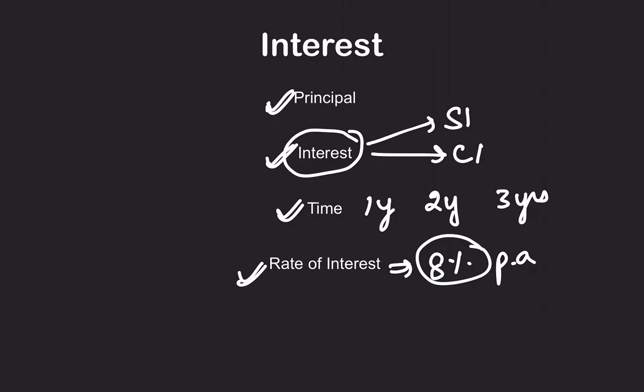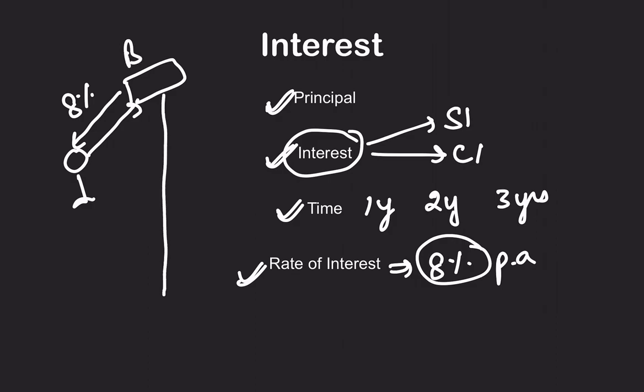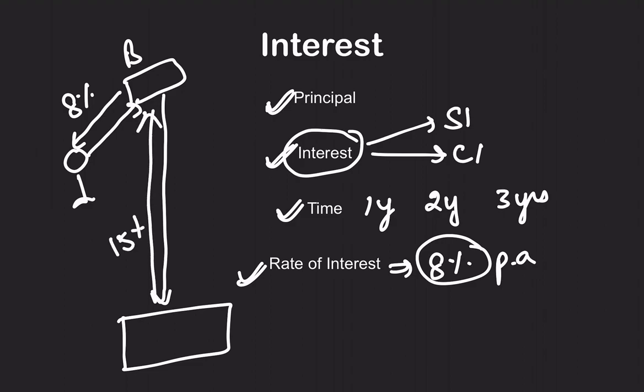Suppose the bank, how is it actually happening? You keep your money in the bank, suppose 1 lakh rupees at 8%. 8% means the bank is going to give you 8% if you keep the money with them for 1 year. What will the bank do with this money? The bank will go to a big industry, say Reliance, and say, keep this 1 lakh rupees, use it for yourself, but after 1 year, give me suppose 15%.